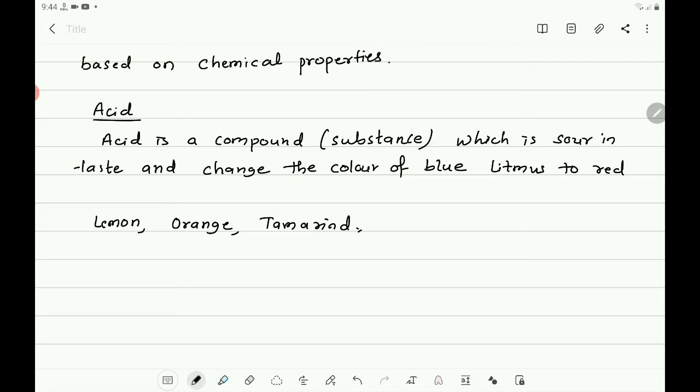Similarly, you can give many examples, etc. They are sour in taste as they are having acid.